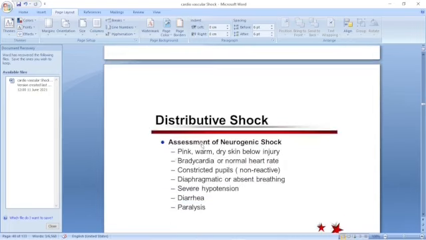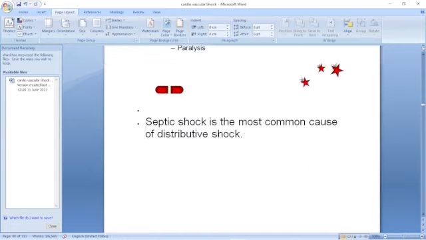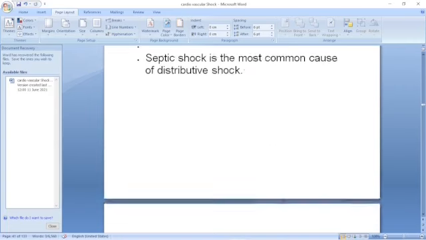If there is a neurogenic shock, then there is pink, warm, dry skin below the injury, that is, below the spot of injury in the spinal cord. Pink, warm, and dry skin, bradycardia or normal heart rate, constricted, non-reactive pupil, and absent diaphragmatic breathing. Because if the diaphragm is injured, there is a severe problem in breathing. Severe hypotension, diarrhea, paralysis. Septic shock is the most common type.